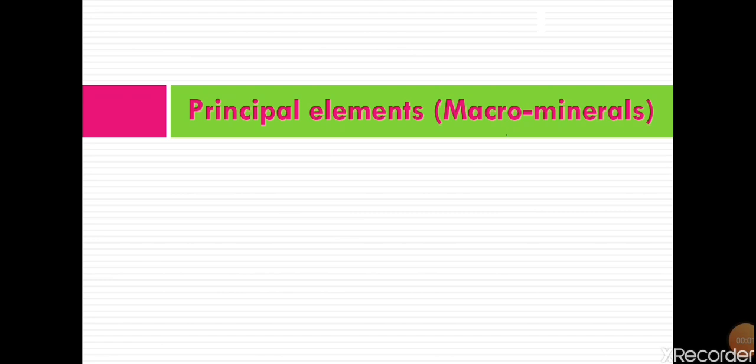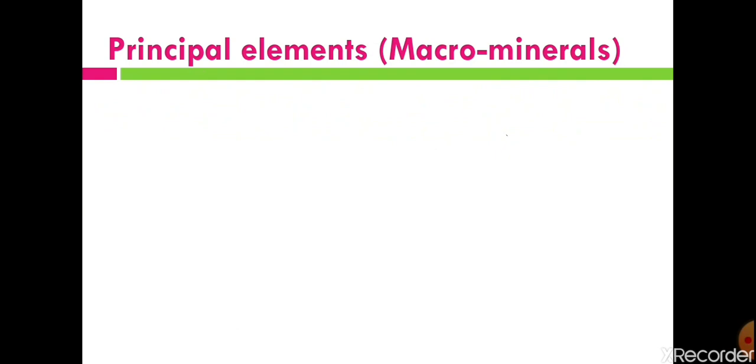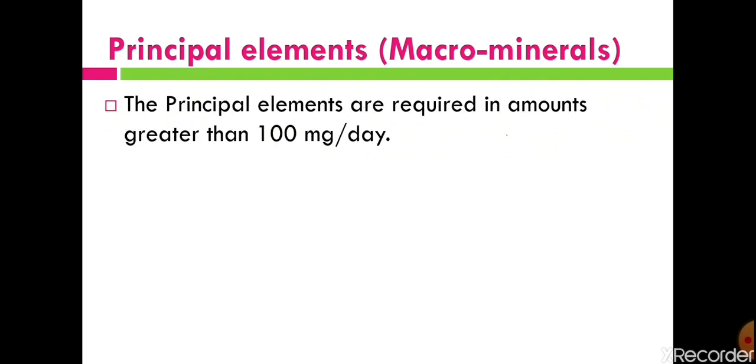So before concluding today's lecture, let us have a short recap on today's topic, that is principal elements. The principal elements are also called macrominerals, and we have seen that there are 7 principal elements. These principal elements are inorganic substances which are required by our body in amounts greater than 100 mg per day.